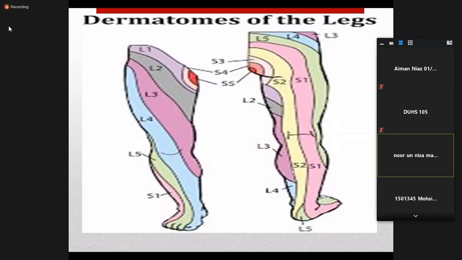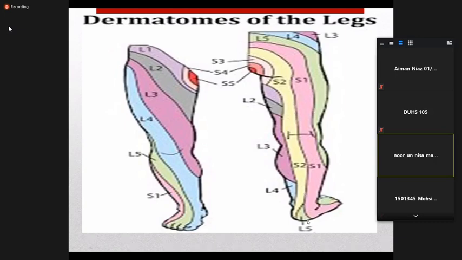The lateral and middle part is S1 and S2, and the medial part is basically supplied by L4, L3, L1, L2 from the adjacent side. So when you take the back of the lower limb, it is basically supplied by S1 and S2, and the heel is supplied by L5. At the gluteal region, S3, S4, and S5 supply the gluteal region. The perianal region is supplied by S5, and around that S4 and S3. The whole of the leg at the back is supplied by S1 and S2.